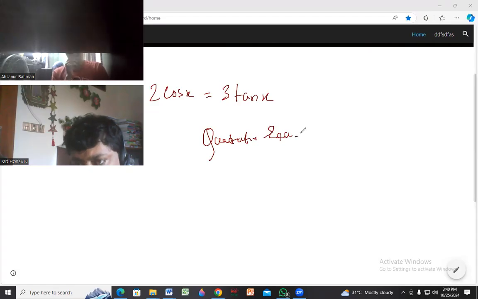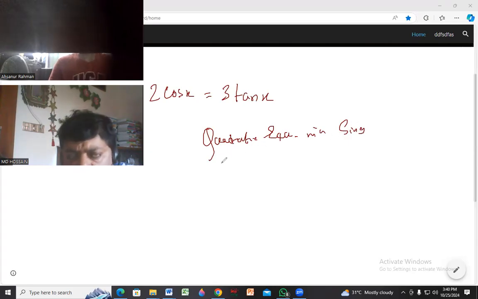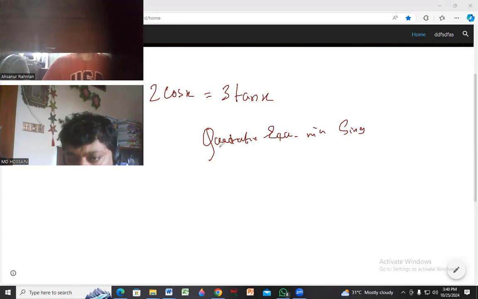Quadratic equation in sin x. Just take note in your exercise book. If you get this terminology in any math, quadratic equation in sin, what does it mean?